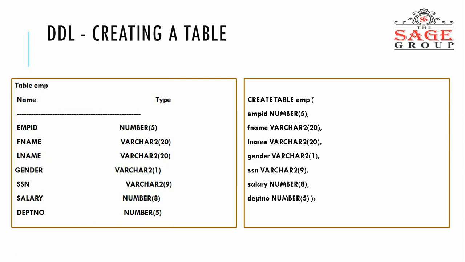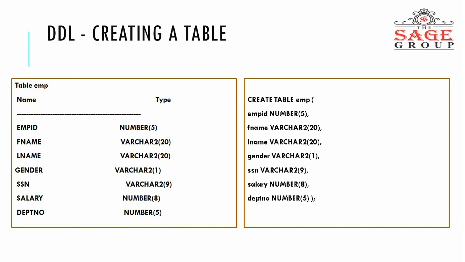So how does it happen? Create table employee, then a small bracket, employee ID, number is the database data type, which has the size 5.